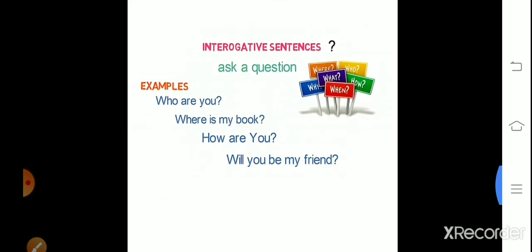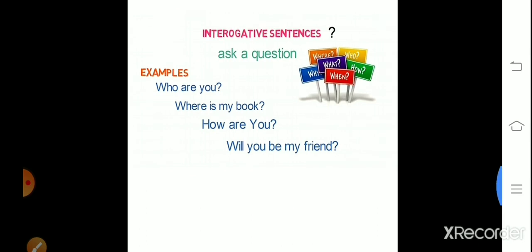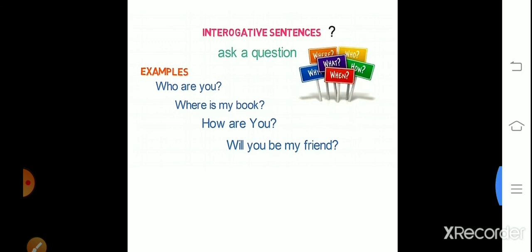Now the last one, the interrogative kind of sentence, in which we use which, where, who, what, how. All these WH or H words can be used in the interrogative kind of sentence. So, who are you? Question mark. Where is my book? This is also a question, so you have to put a question mark. How are you? Or you can use a helping verb also. Will is a helping verb. You can start the sentence with will, is, am, has, have also. This is the interrogative kind of sentence in which you ask a question.